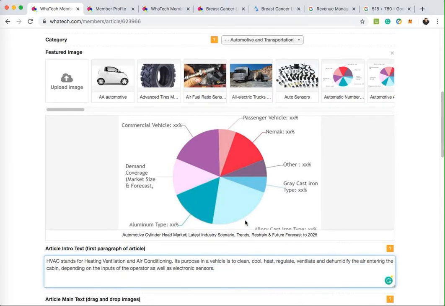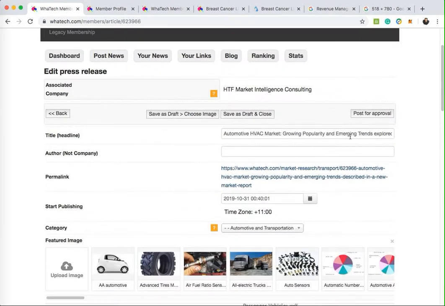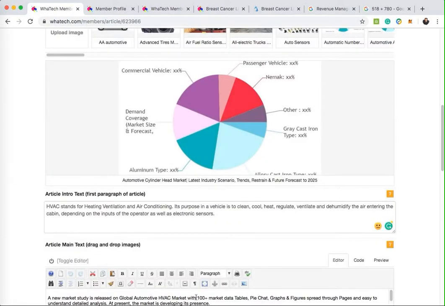Now, remember before I cut the company name from the headline. So we're going to add that company name back into the first paragraph. Now, I'm going to just add it at the end here: this report details information about leading players, including Calsonic Kansei.